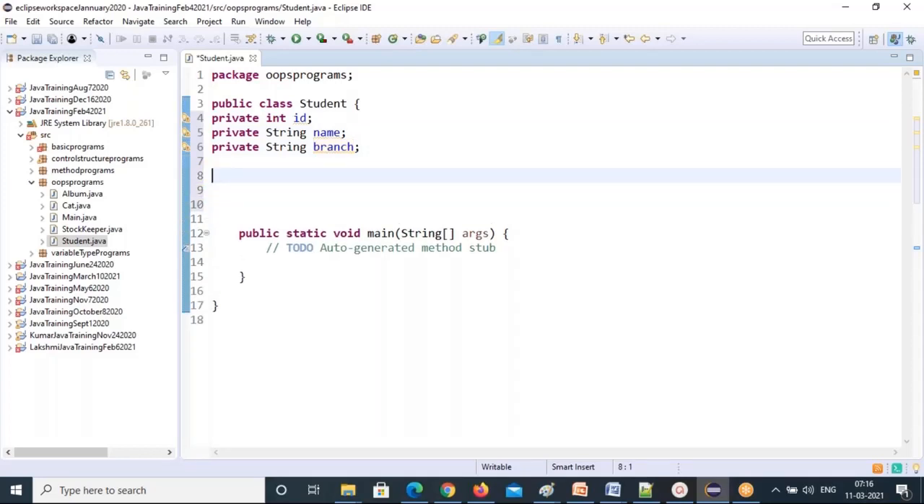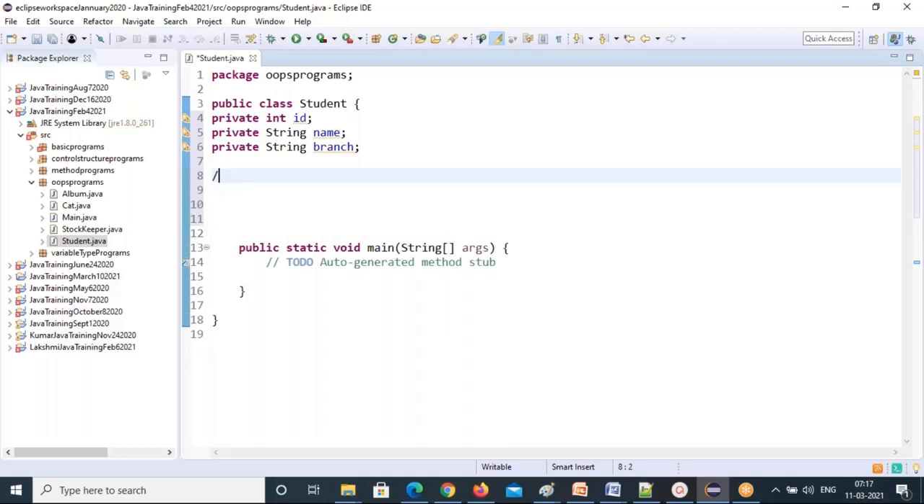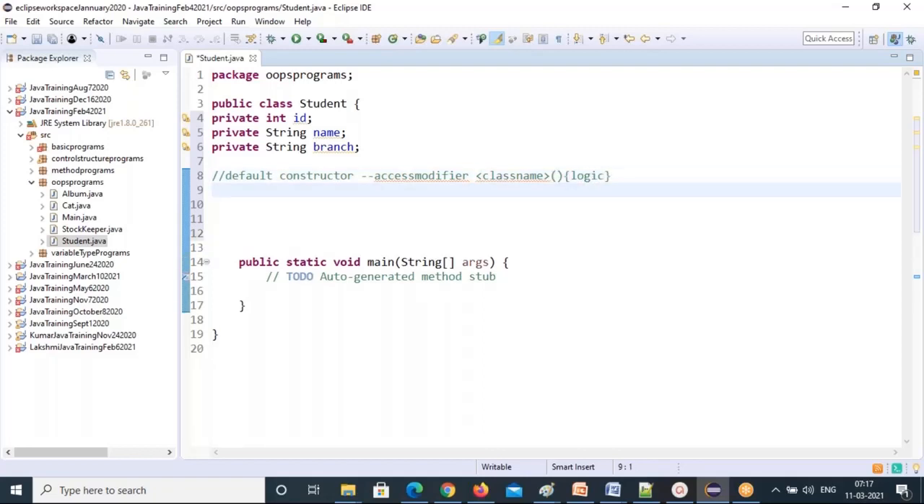String is a class, right? That's why the default value will be null. Now first I'm creating a default constructor. What is the default constructor syntax? Access modifier, then class name. What is our class name here? Student is our class name. You can use any access modifier; I'll use public. Same as the class name. You don't need to change a single letter of your constructor name.